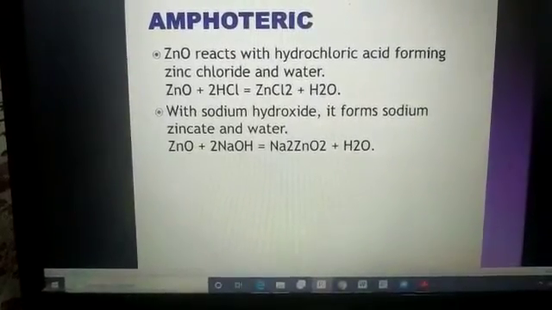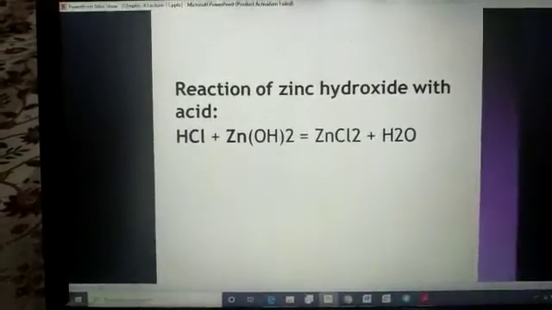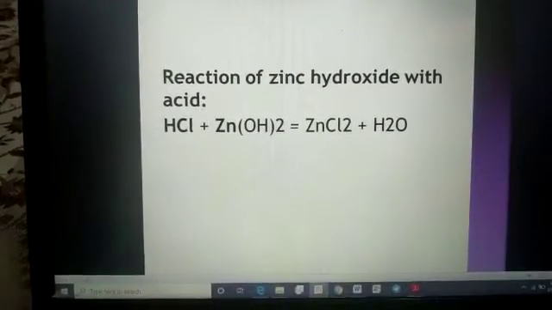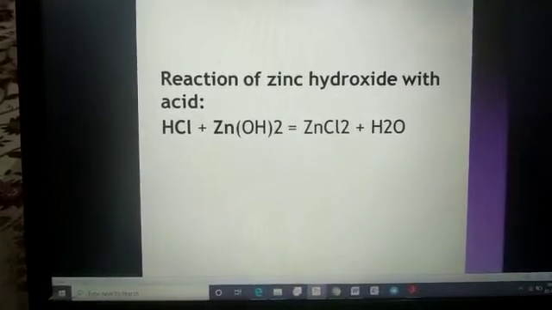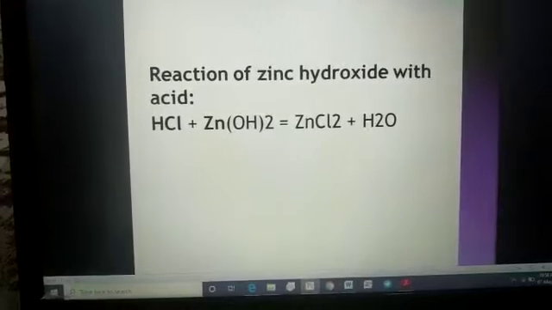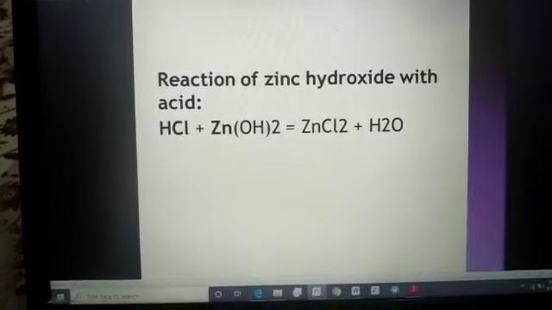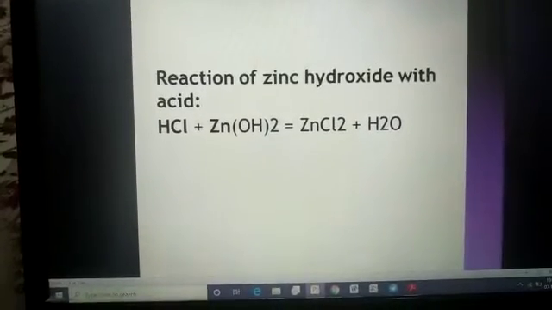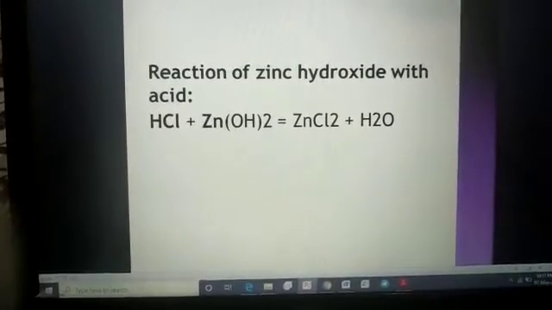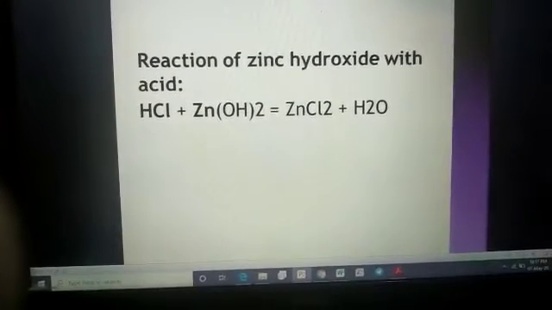Here on this slide only zinc oxide is reacting, but zinc hydroxide is also reacting with acid. See, Zn(OH)2 reacting with HCl and forming zinc chloride, means hydroxides and oxides both are reactive with acid and base. Students, hydroxide is reacting with acid, and hydroxide can also react with NaOH giving again sodium zincate, and water will separate.